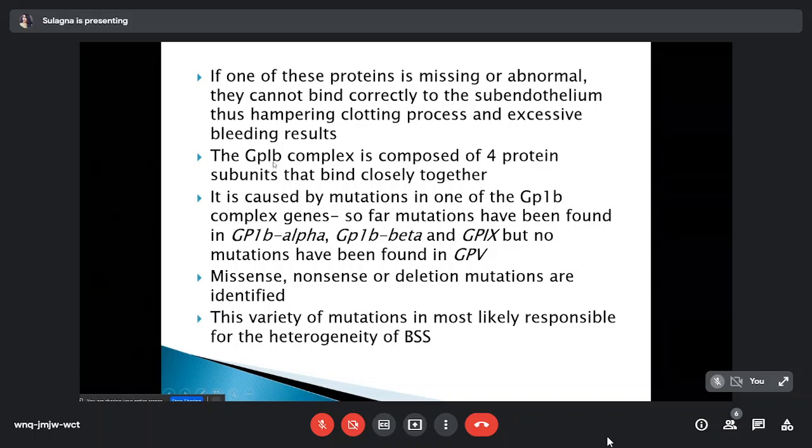The glycoprotein 1b complex is composed of 4 protein subunits that bind closely together. Any mutation in one of the glycoprotein complex genes can cause Bernard-Soulier syndrome. So far, mutations have been identified in glycoprotein 1b alpha, 1b beta, and glycoprotein 9, but no mutation has been found in glycoprotein 5. Missense, nonsense, and deletion mutations are identified. The variety of mutations is most likely responsible for the heterogeneity of Bernard-Soulier syndrome.